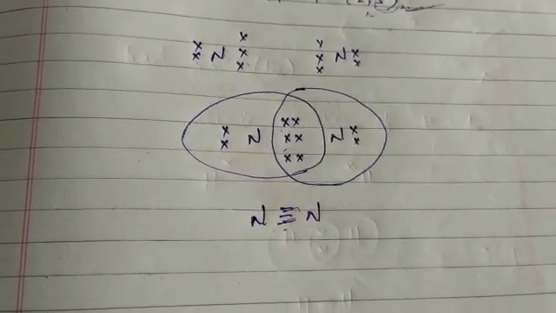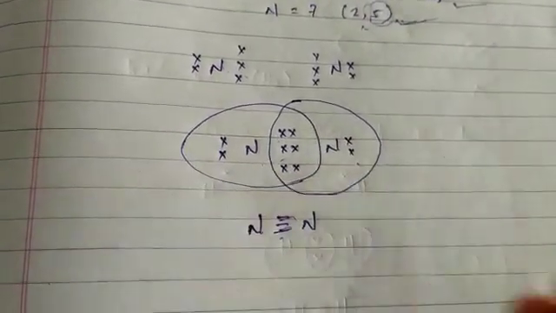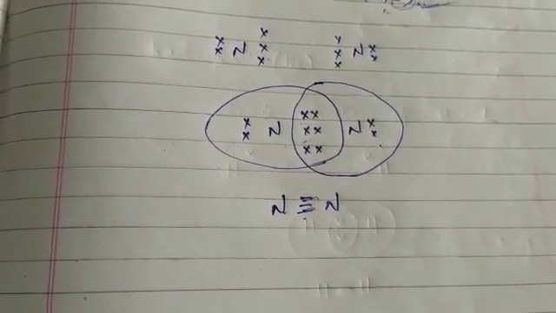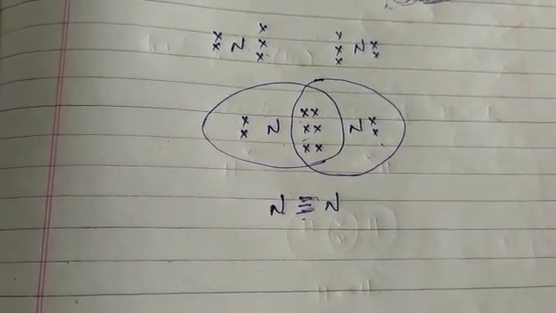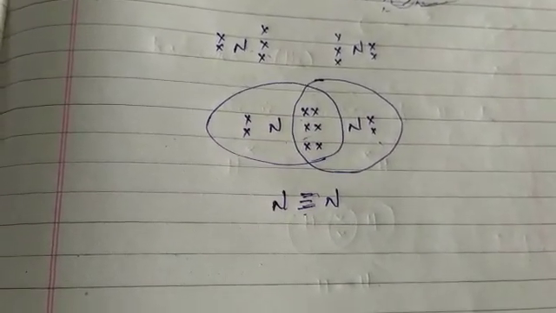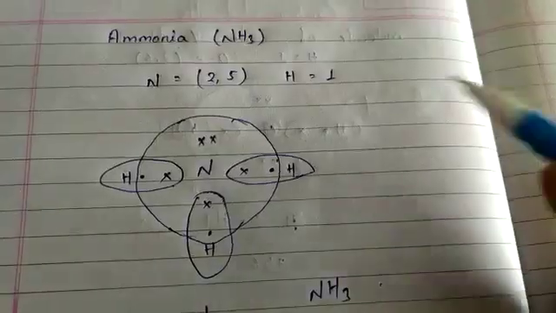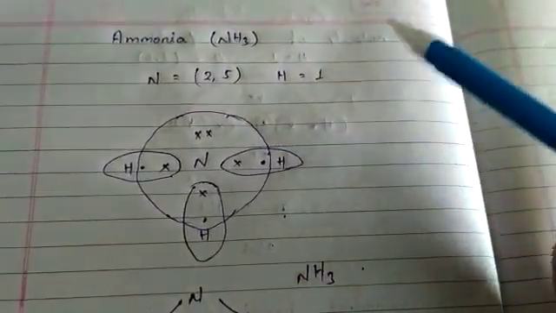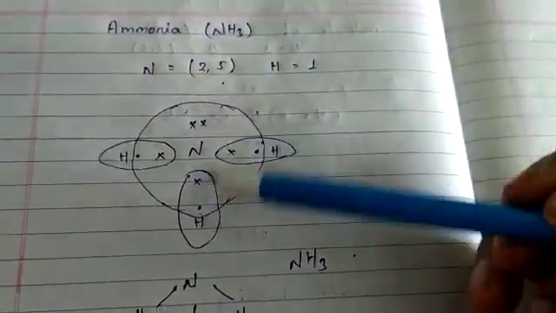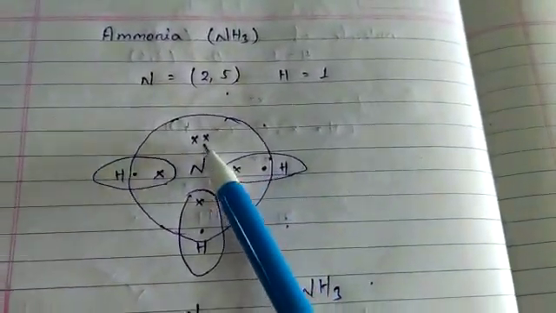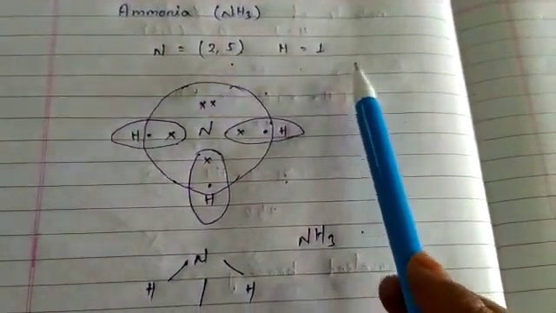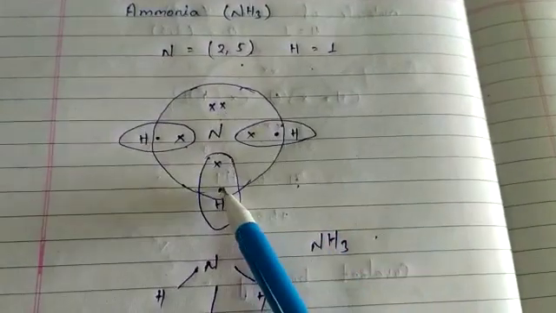This is nitrogen and nitrogen, both sharing electrons with each other. Now let's see another example, ammonia, NH3, and how its electron dot structure shows the bonds. In ammonia, nitrogen has atomic number 7, so its outermost shell has 5 electrons, indicated by cross signs, and hydrogen has only 1 electron in its outermost shell, indicated by a dot sign.